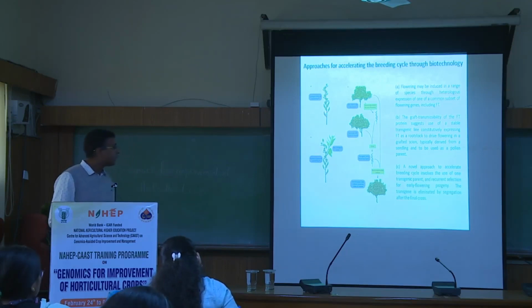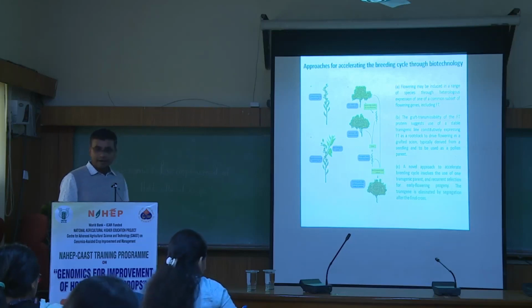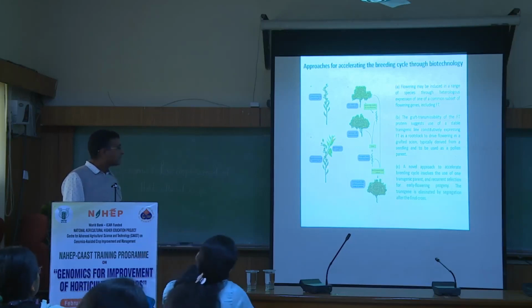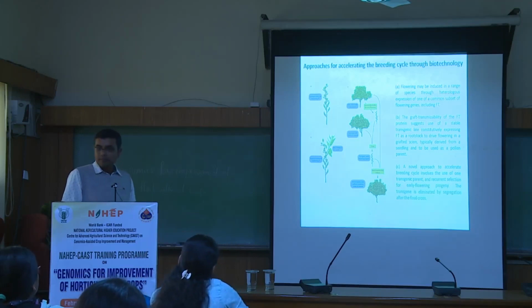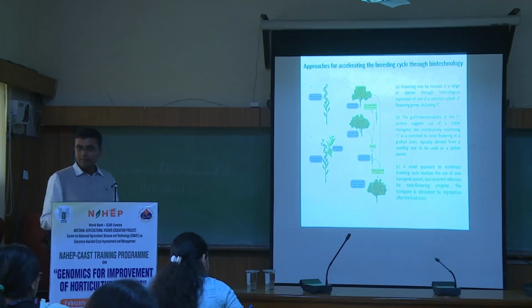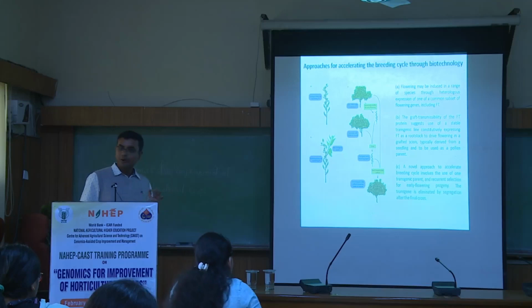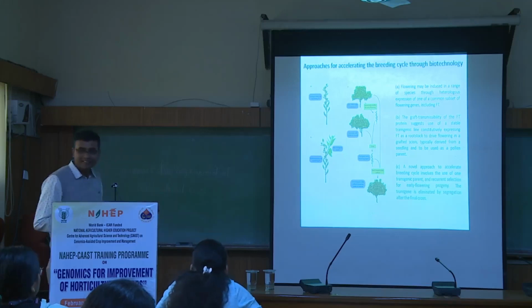Then it has also already been studied that even if your rootstock is genetically modified, and you graft a scion where you want to do the generation advance, the rootstock also transfers the flowering gene protein to your scion. And your scion gets very, very early flowering. That is also possible, particularly applicable in case of fruit crops. So now the question will be whether the product you are getting is transgenic or not. That is not well defined till now. We don't know actually.